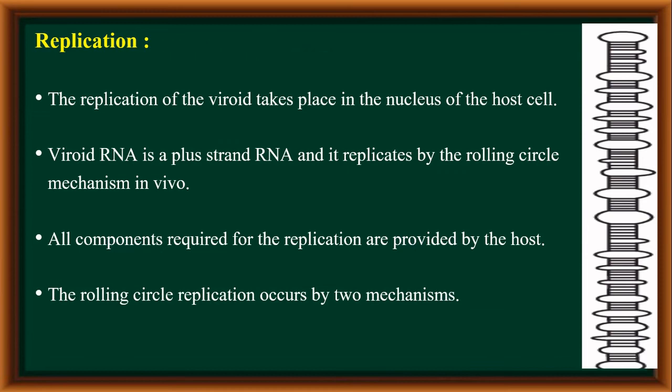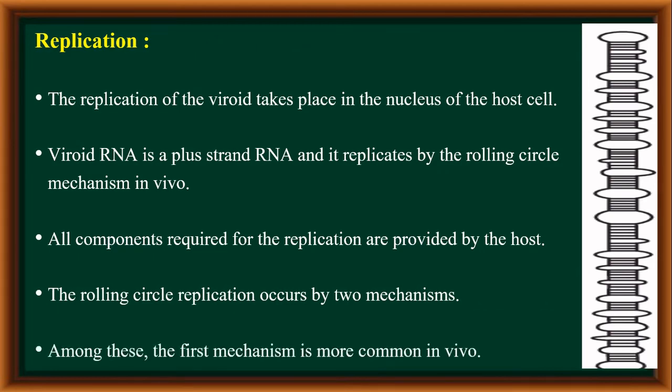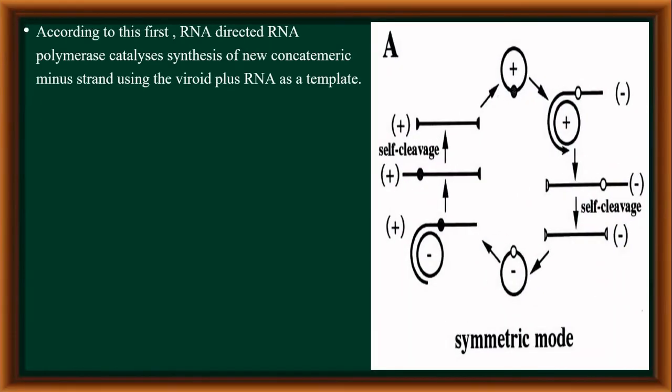The rolling circle replication of viroids occurs by two mechanisms, and among these, the first mechanism is very common. According to this first mechanism, the RNA-directed RNA polymerase enzyme catalyzes the synthesis of a new concatameric minus strand using the viroid plus strand as a template strand.